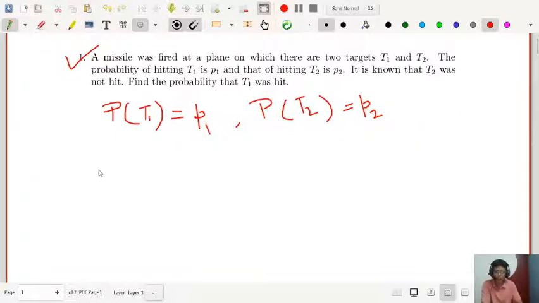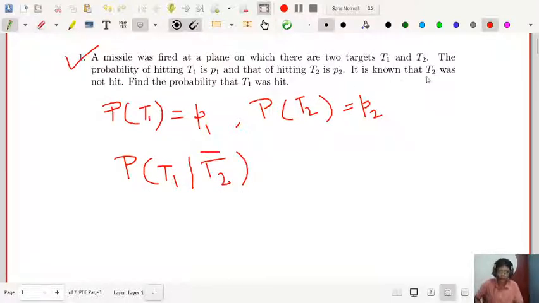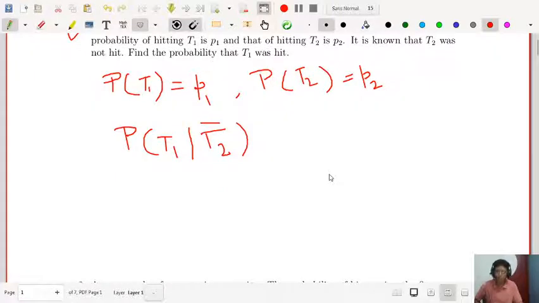So T2 bar will denote the complementary event, and you have to find the probability of T1 given T2 bar. T2 bar denotes that T2 was not hit. So that is the complementary event. So this is the conditional probability you have to find: probability of T1 on the condition that T2 was not hit.